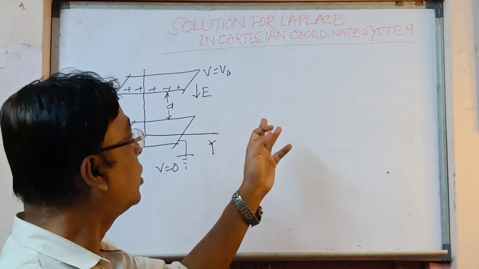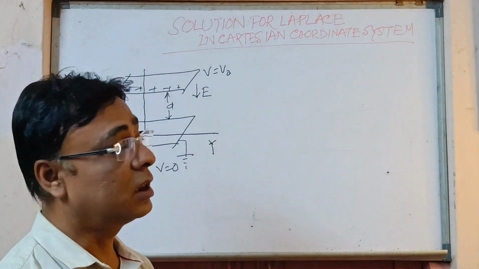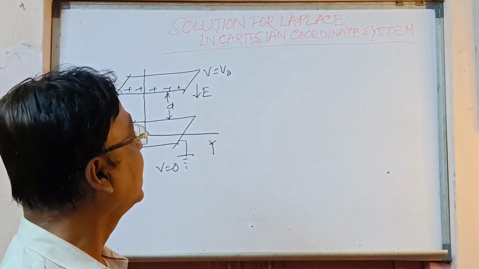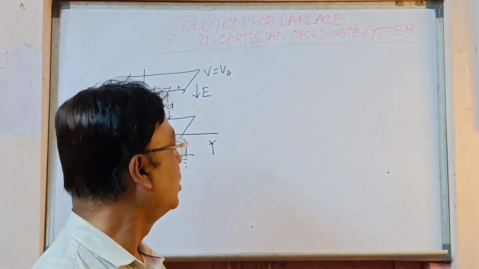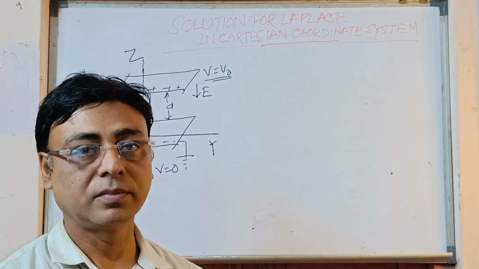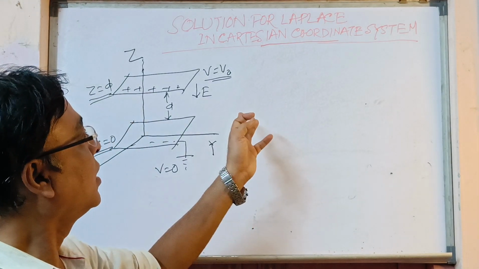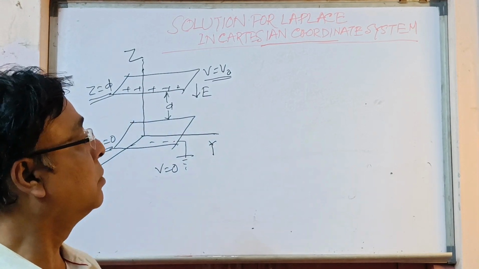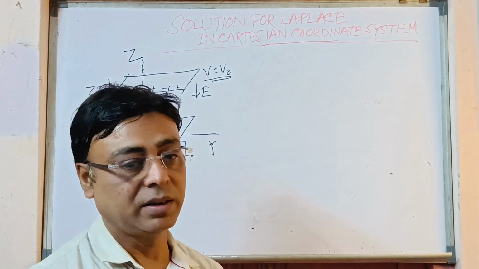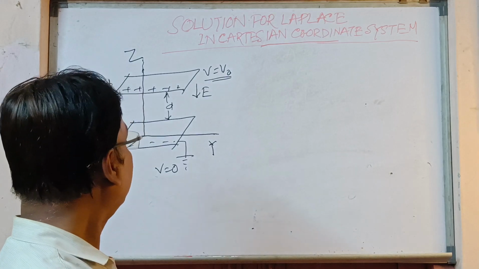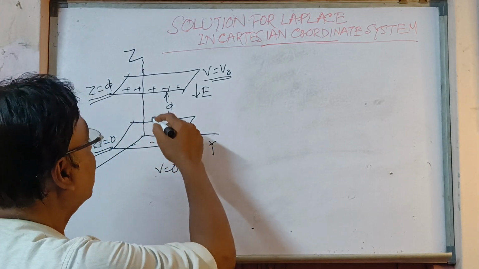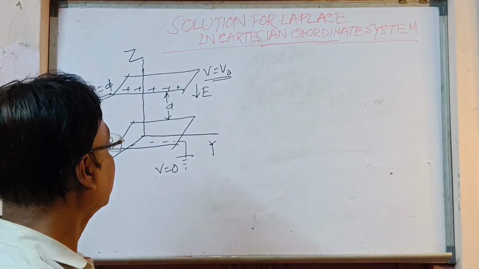Now we are going for the solution of the Laplace equation in the Cartesian coordinate system. Basically this is being used to determine the capacitance. Now we will discuss how the Laplace equation can be used to determine the capacitance of a parallel plate capacitor. For that we are taking the variation along the z direction.